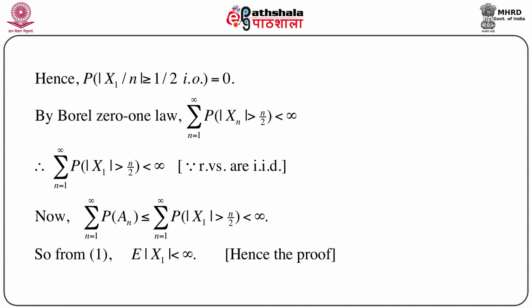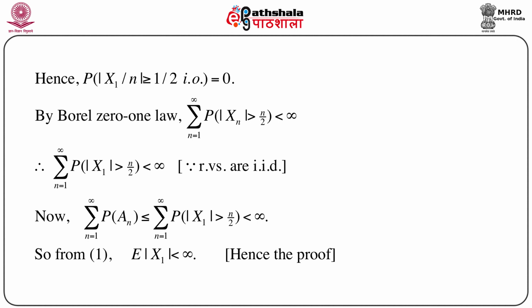Hence just using the Borel 0-1 law, we can immediately say that the summation of probability, n equals 1 to infinity, of modulus of Xn greater than n by 2 is less than infinity, which indicates immediately that the summation n equals 1 to infinity of probability modulus of X1 greater than n by 2 is also less than infinity, because these random variables are IID. So we can easily replace Xn by just X1.